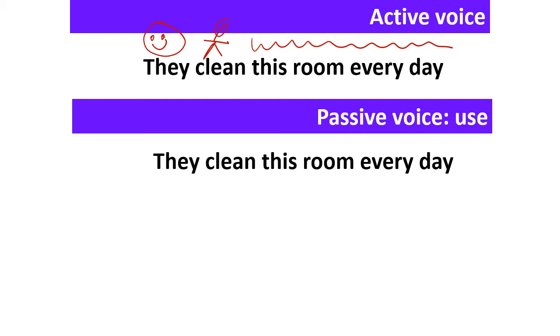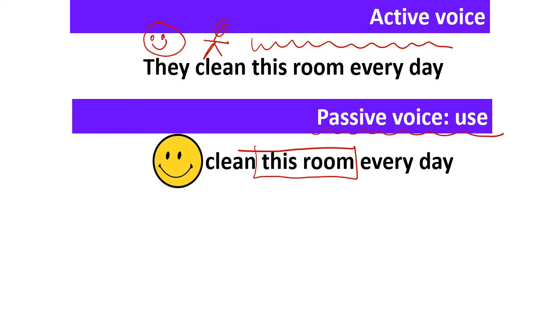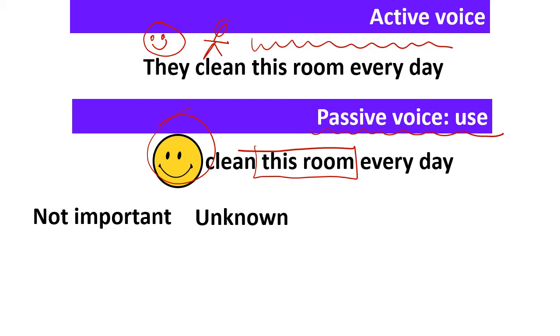They clean this room every day. The subject, they, is not important. The important thing here is that this room is clean, okay? So, I'm going to use the passive voice when the subject is not important, I don't care who cleans the room, or it is unknown.